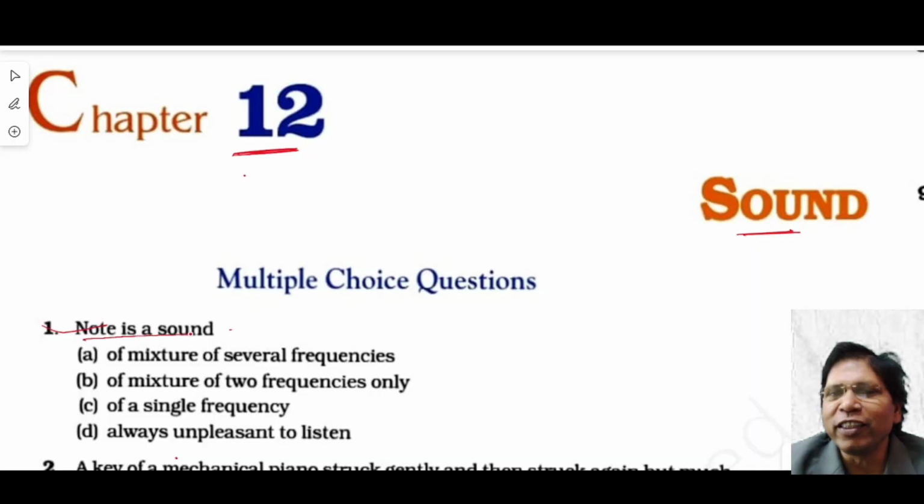Number one, note is a sound having a mixture of several frequencies, and tone is a sound having only one frequency. So tone is one frequency, but note is a number of frequencies. So option A is correct.